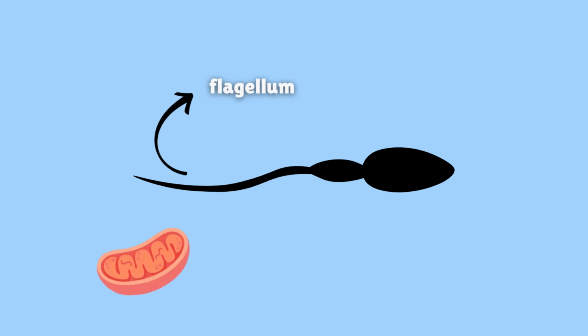A critical structure in sperm cells is the flagellum, which allows motility. Energy for movement is supplied by mitochondria, located near the flagellum. The head of the sperm contains a specialized structure called the acrosomal vesicle, which releases enzymes to help the sperm penetrate the egg's outer coat during fertilization. Interestingly, sperm cells have very few cytoplasmic organelles, lacking structures like the endoplasmic reticulum, Golgi apparatus, or ribosomes.